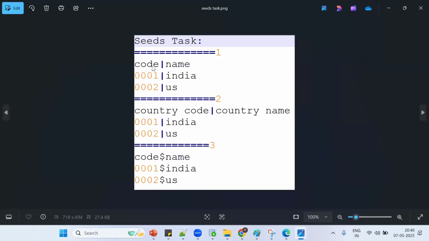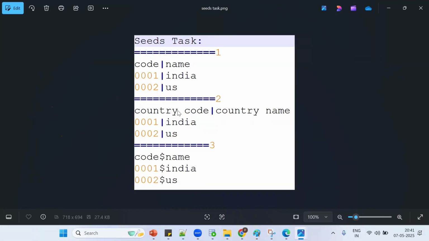Now your task is this. First you should go for the pipe delimiter. What about this code? What do we want to say for code? Is it a number or varchar? Varchar. So this is the first task. What about the second task? Tell me, in the second task, can we have columns with spaces?